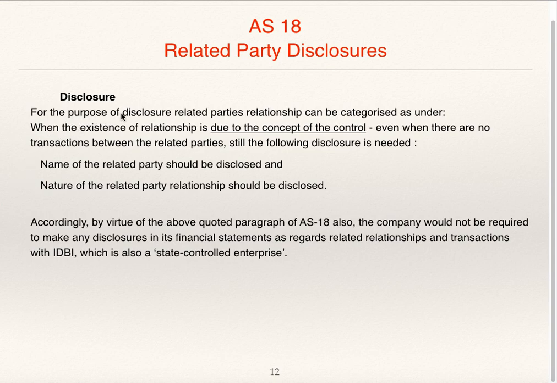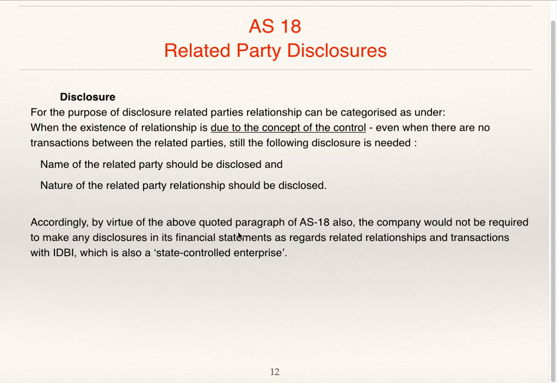Disclosure. For the purpose of disclosure, related parties' relationship can be categorized as under: when the existence of relationship is due to the concept of control, even when there is no transaction between the related parties, still the following disclosure is needed. Name of the related party should be disclosed and the nature of related party relationship should be disclosed.